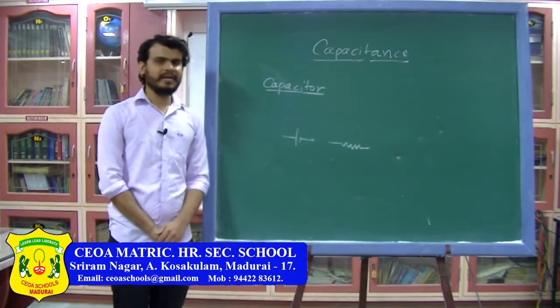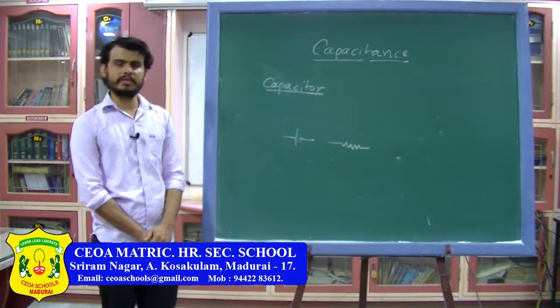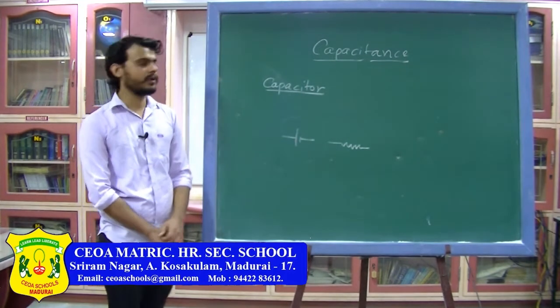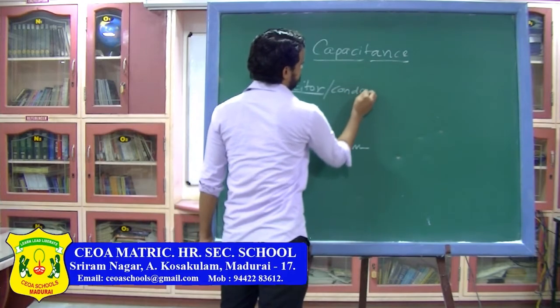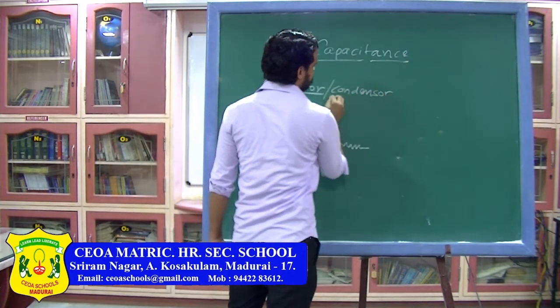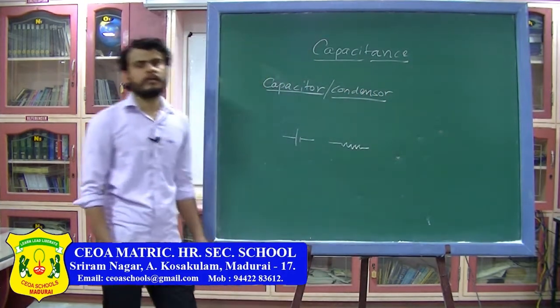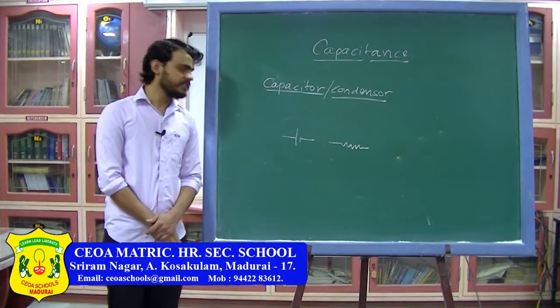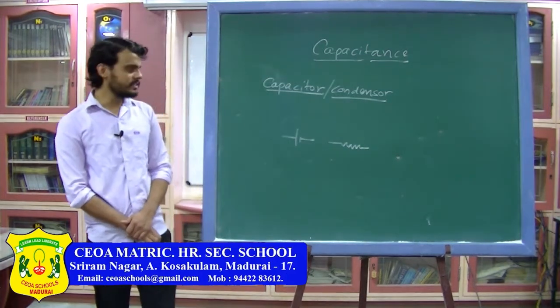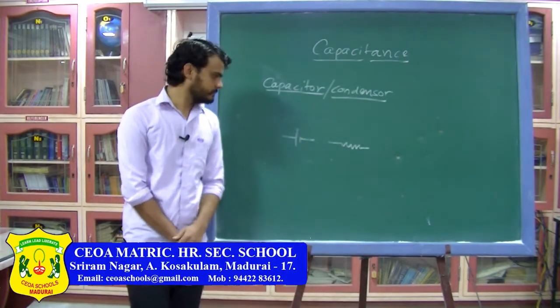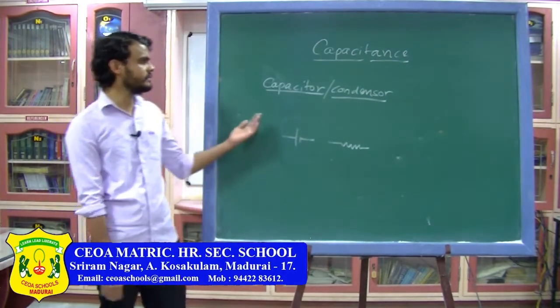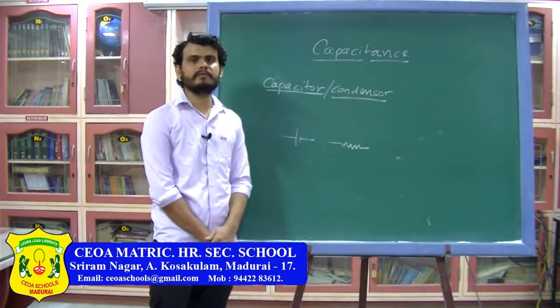Similarly, we can define a capacitor as a device which holds the charge, and another name for this is condenser. So these are the basic definitions which you should know: capacitance and what is a capacitor.